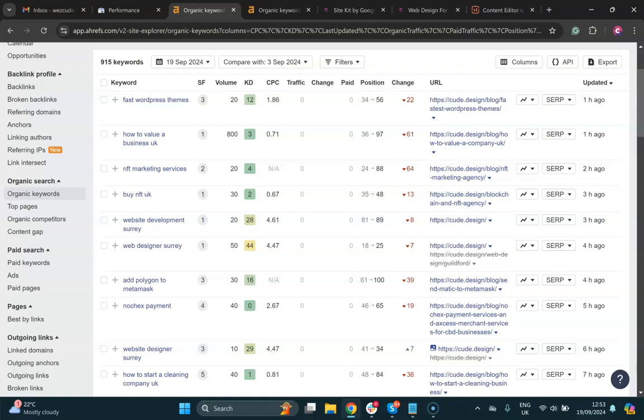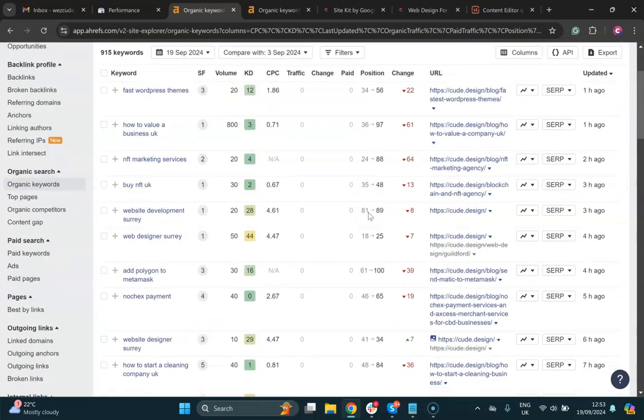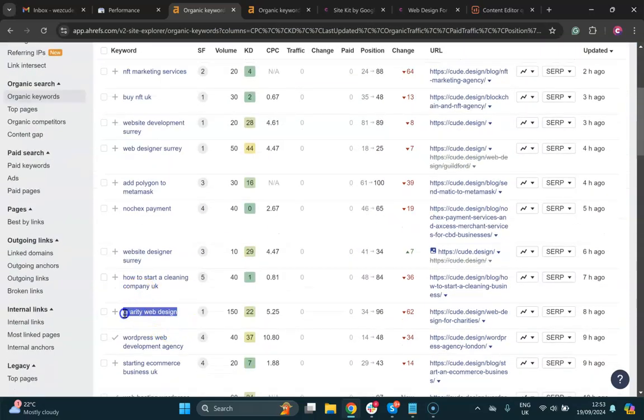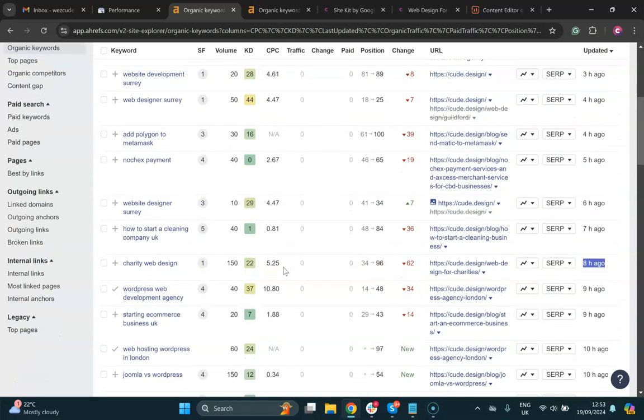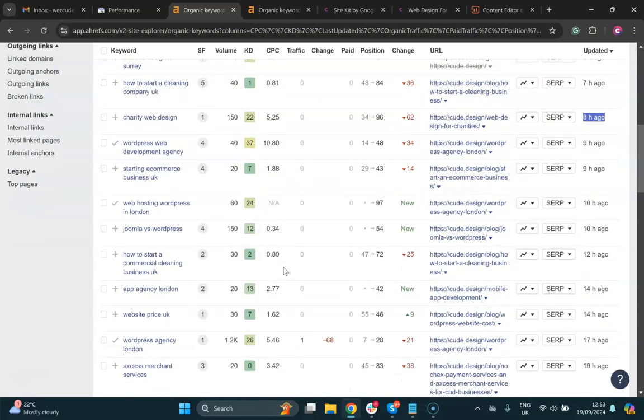This morning I got up just to have a look at things, and I found it interesting that we had the charity web design search term here, and we actually dropped 62 places recently. I'm not sure if that was 8 hours ago. It was updated, so it might have happened before we made the content change, or just really quickly after we had done it, which is a little bit worrying, I guess.